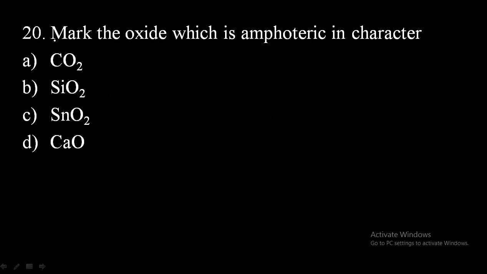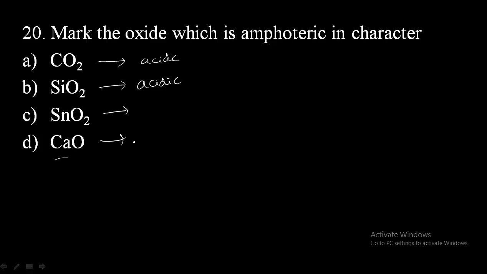20th question. Mark the oxide which is amphoteric in character. See here, CO2 is a non-metallic oxide, so it is acidic in nature. SiO2, silicon, is also non-metallic, so it is also acidic in nature. And tin oxide and calcium oxide.